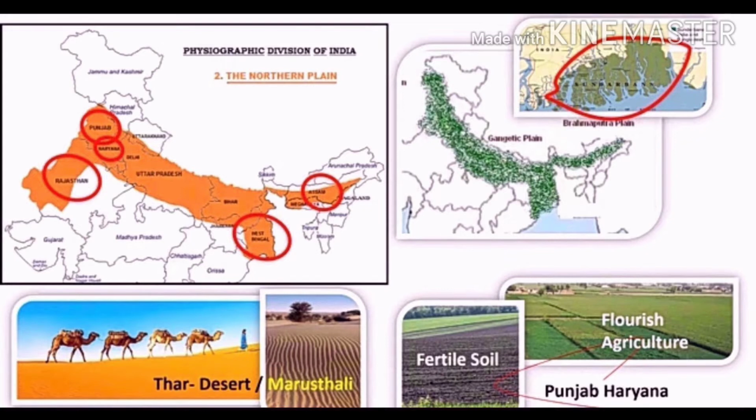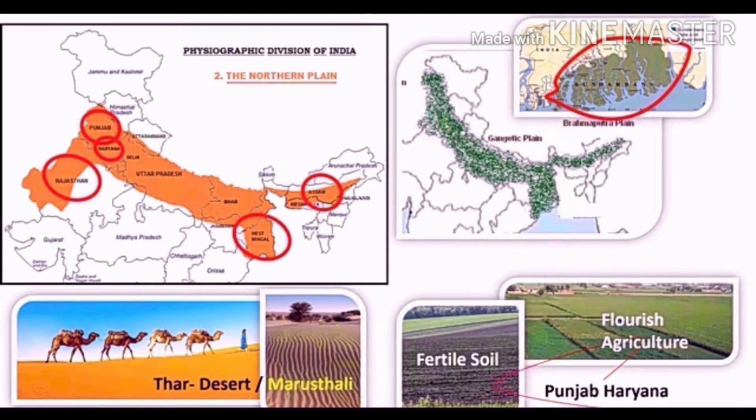The delta of the Ganga Brahmaputra river means Sundarbans area. It extends in West Bengal in India and Bangladesh, and therefore Sundarbans is the largest delta region in the world. Students, what is delta and how is it formed? An area of low flat land shaped like a triangle when the river spreads out into several branches before entering into the sea. And Ganga Brahmaputra have a number of tributaries. Because of that, these delta regions are formed. Tributaries means small rivers that flow into the larger river, and because of that Sundarbans is the largest delta region of the world. You can see in the map.